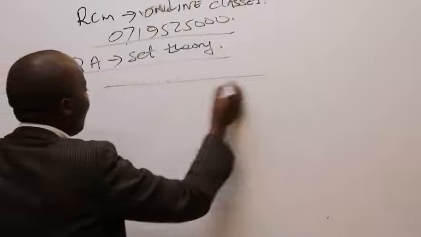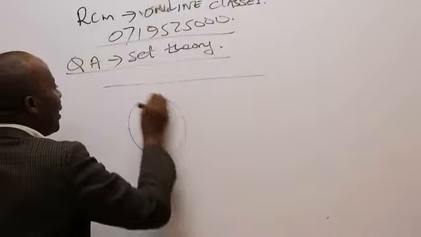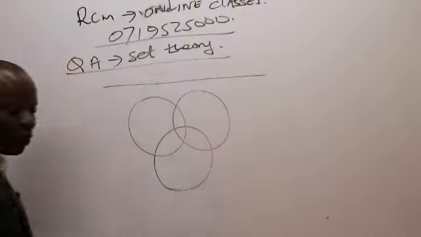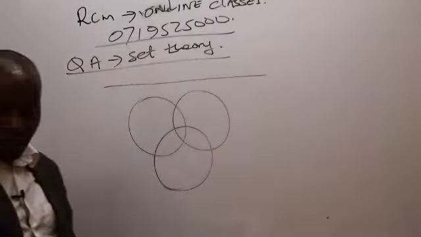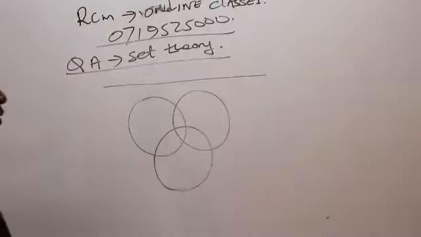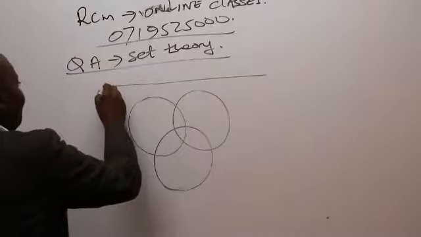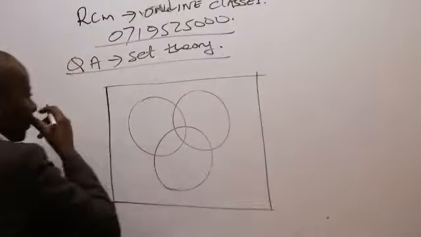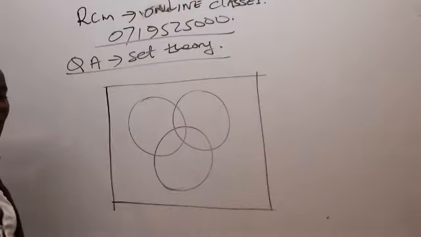So present the above information in a Venn diagram. Remember, we have got 3 types of goods. So with 3 types of goods, we need how many circles? We need 3 circles like that.